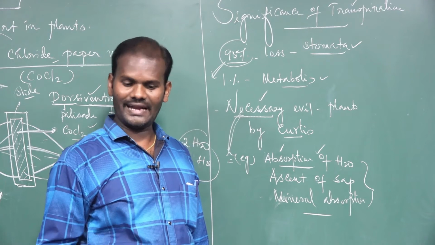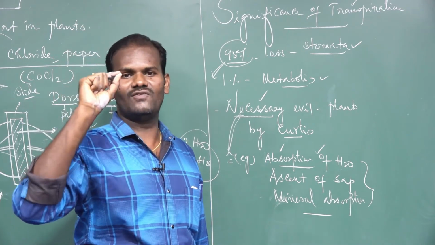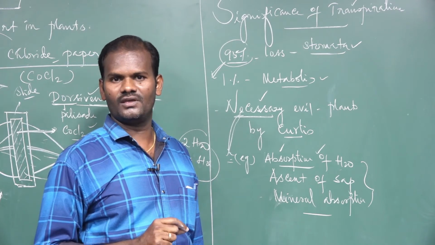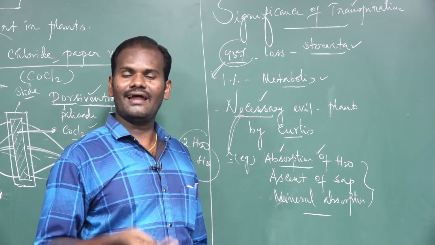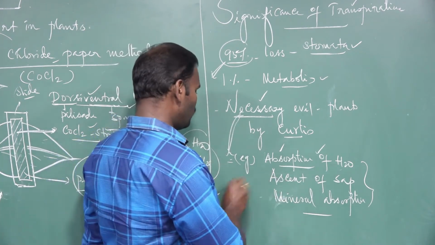How is the water transported to the tip of the plant? Water is essential for photosynthesis. How is it transported? A lot of theories are explained, but the only accepted theory is the transpiration pull.